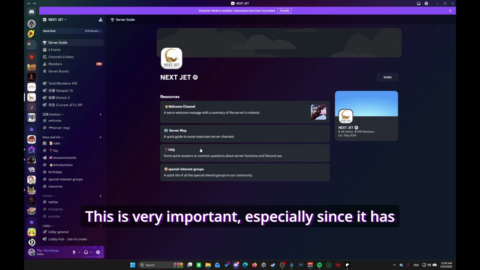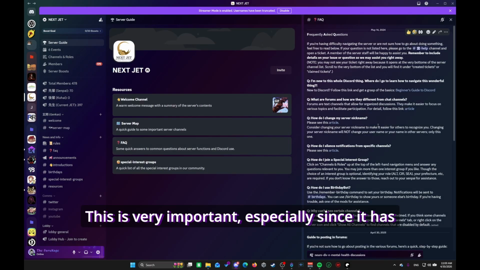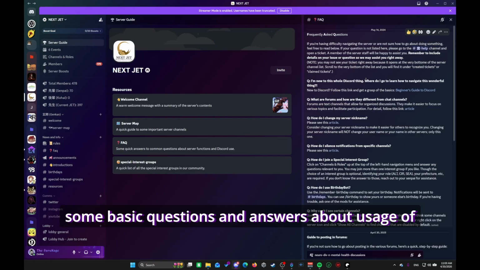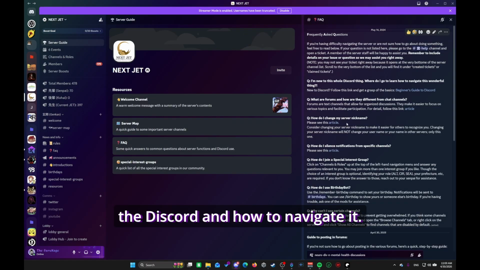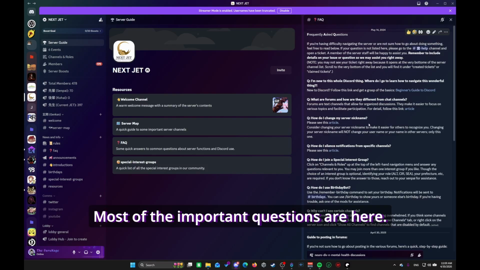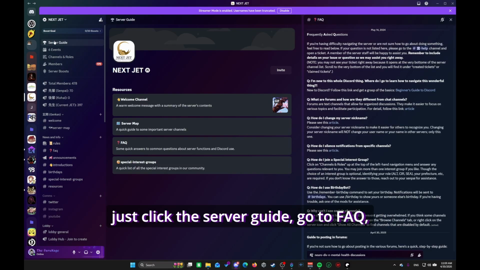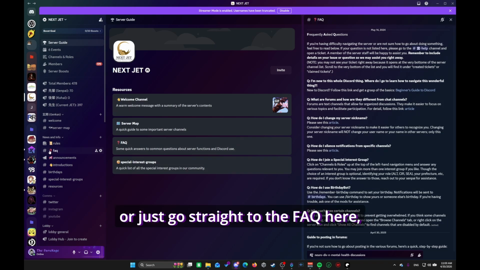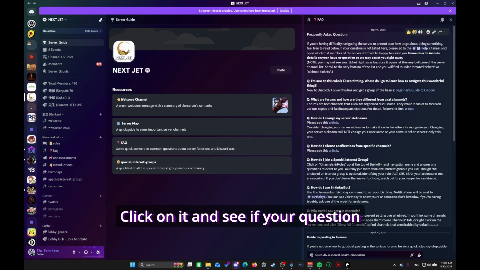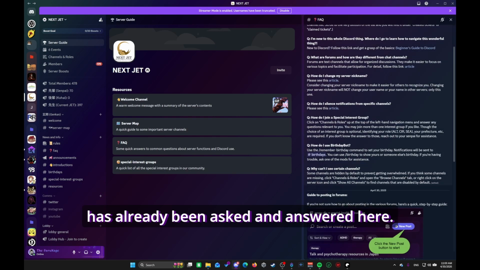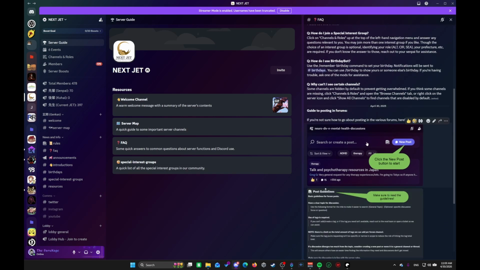The FAQ. This is very important, especially since it has some basic questions and answers about usage of the Discord and how to navigate it. Most of the important questions are here, so do not hesitate to just come quickly. Just click the server guide, go to FAQ, or just go straight to the FAQ here, which is under news and info. Click on it and see if your question's already been asked and answered here.